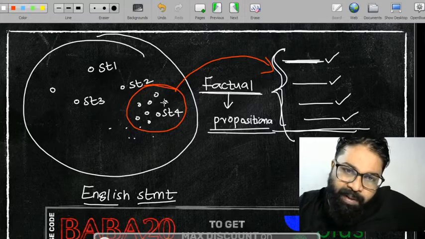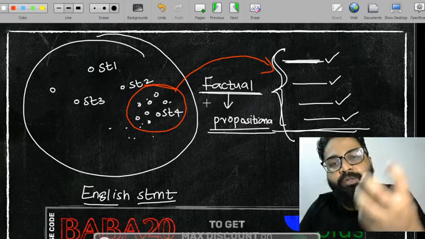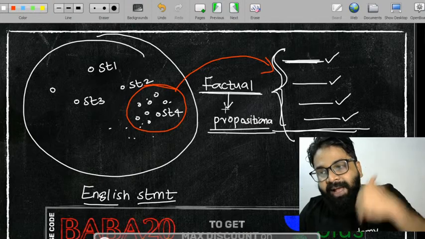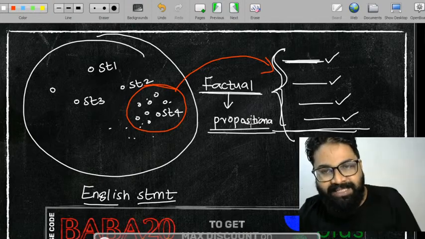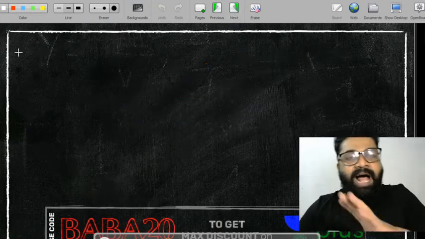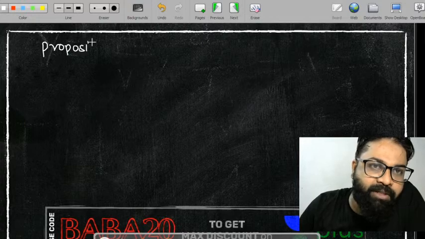नहीं. We are only taking a special category of statements, those special categories are called factual statements. So what is a factual statement? Factual statement in mathematics is called a propositional statement. So let's talk about a propositional statement. So now I have given you the motivation why to go and why to learn about that propositional statement.